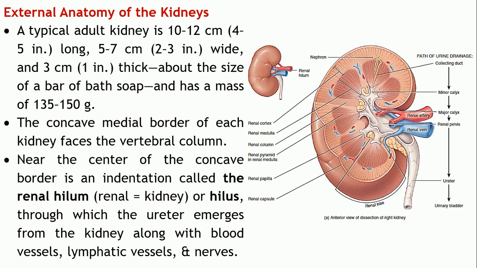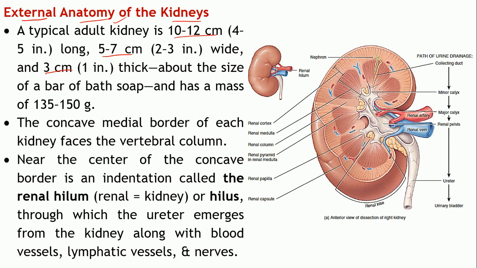Now coming to the external anatomy of the kidneys. An adult kidney measures about 10 to 12 centimeters in length, 5 to 7 centimeters in width, and 3 centimeters in thickness from the anterior towards the posterior side.